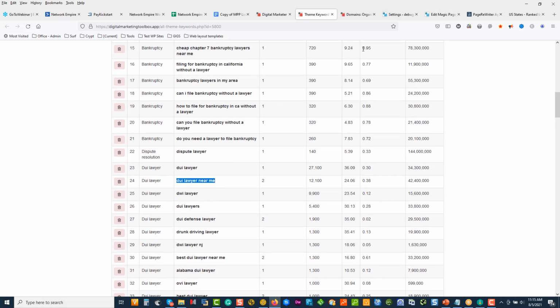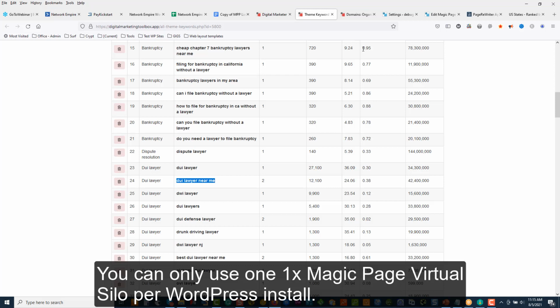You can even make that, if you're doing the DUI type of niche, you can go do that. So what's great about this is with Magic Page, we can target the market either with one big website with multiple silos. However, you can only use one Magic Page silo per site. Or you can build multiple websites, and on each of those, you can speak to each market segment specifically and connect them with the right people in the specific market. So you could go DUI, you could have a site on bankruptcy, you could have a site on whatever.